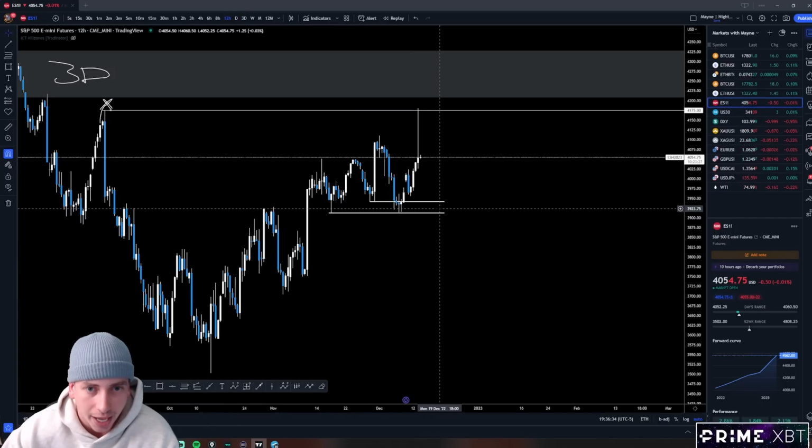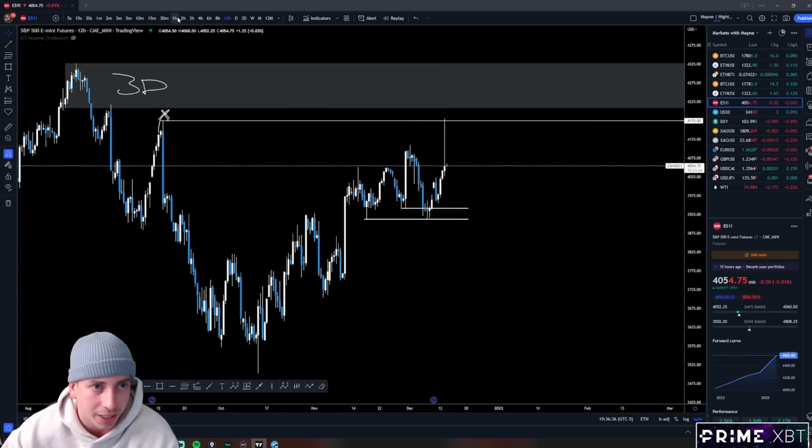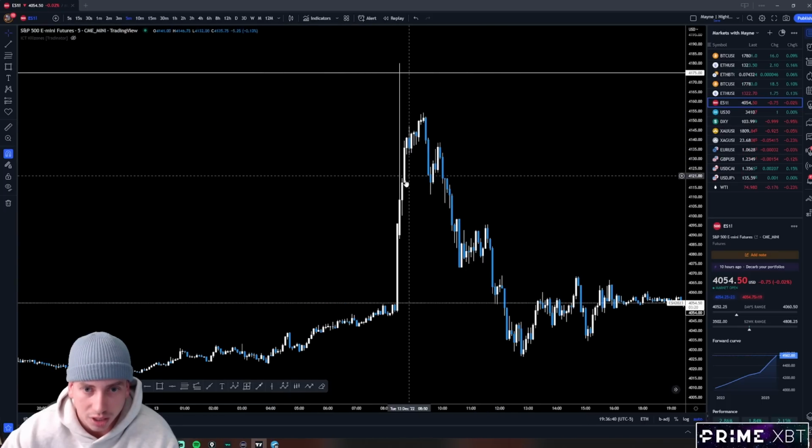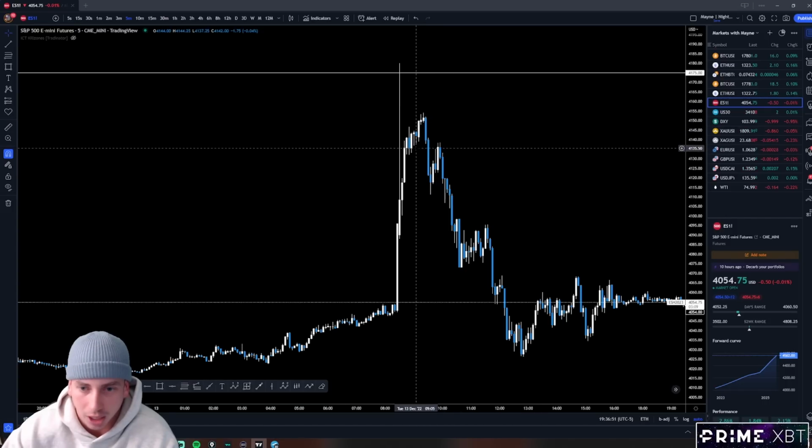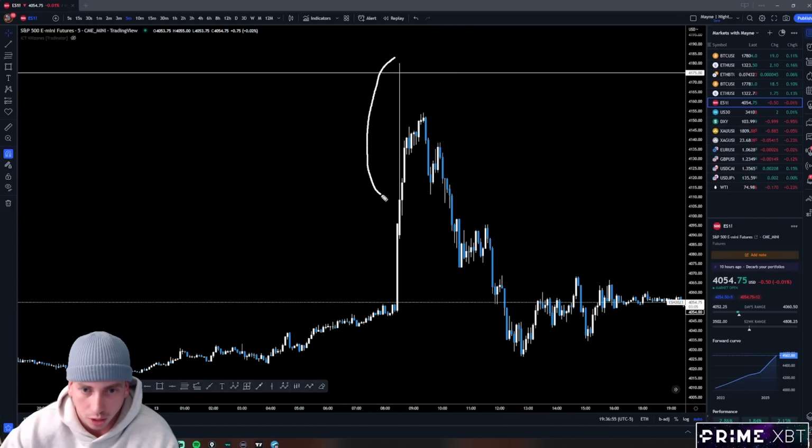So now looking at SPX, we got the move up, but if you're trading this live, right? If you see us close a 5-minute candle like this, as soon as we put in a lower low, you've got to be closing your long. This was signal number 1 that, oh, this is not looking good. Then we traded up. What do we have here? Break in market structure, bearish retest, sold off.